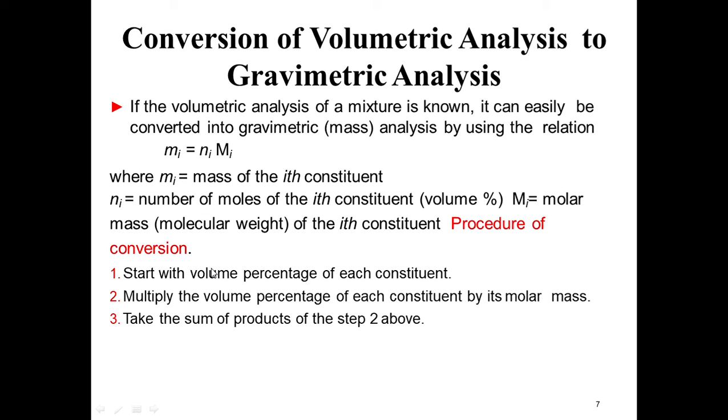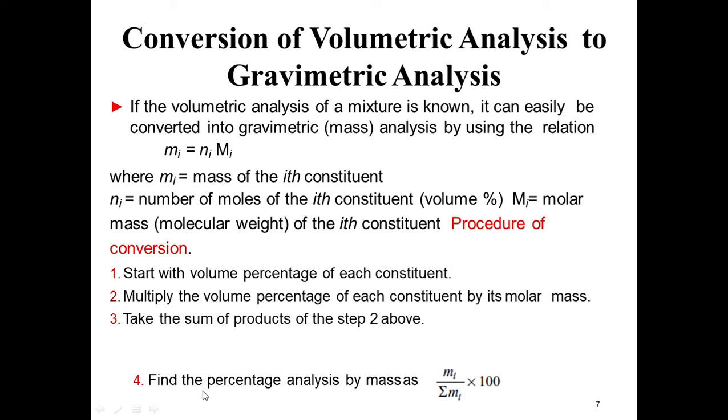Whatever the n number of constituents are there, I will calculate the masses of all constituents and take the summation of that. Then the percentage analysis of mass I can calculate, that is the mass of the ith constituent divided by the total mass of all constituents.